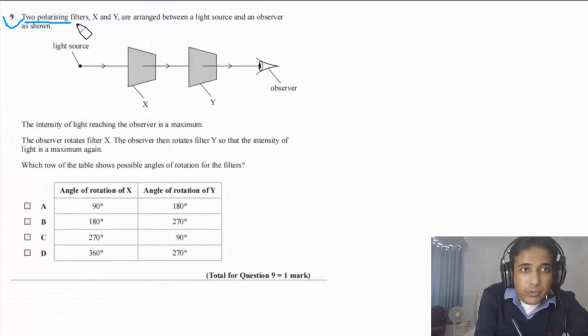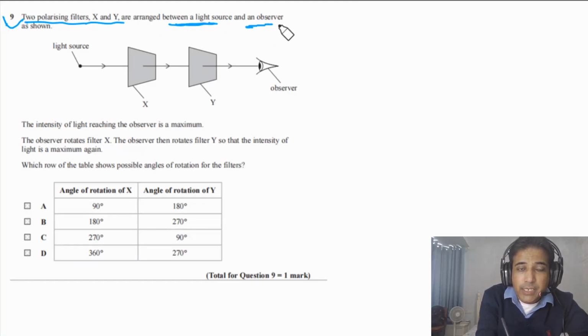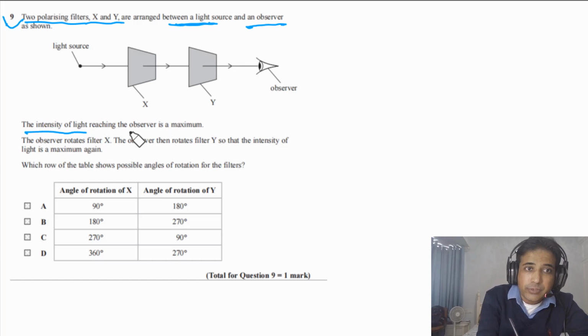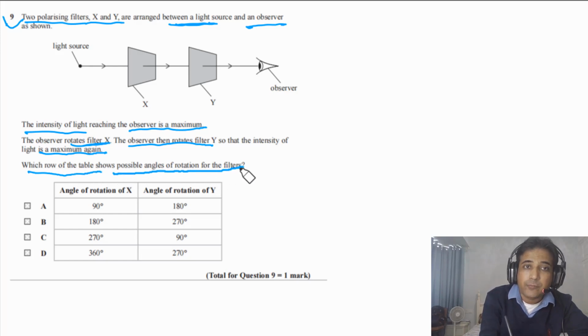Question 9 says two polarizing filters X and Y are arranged between a light source and an observer as shown in the figure. The intensity of light reaching the observer is a maximum. The observer rotates filter X, the observer then rotates filter Y, so that the intensity of light is a maximum again. Which row of the table shows possible angles of rotation for the filters?